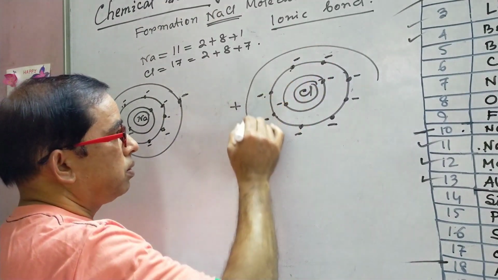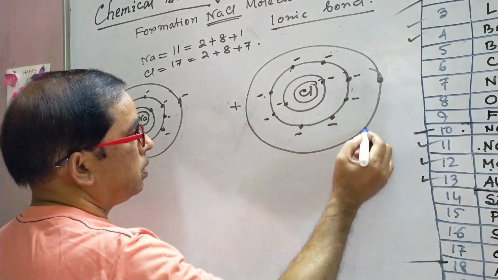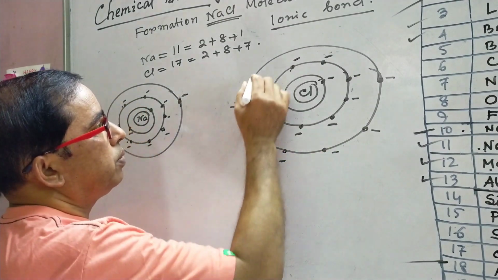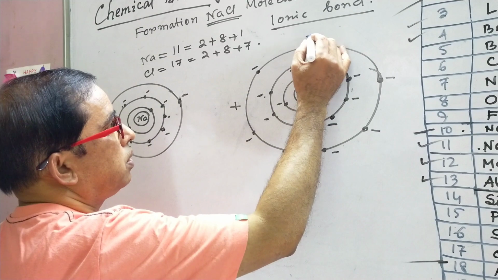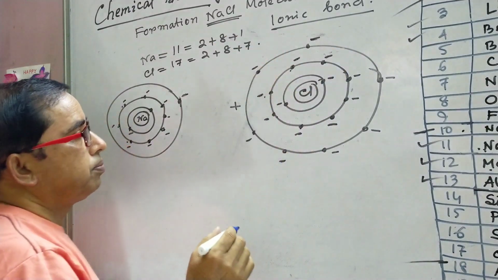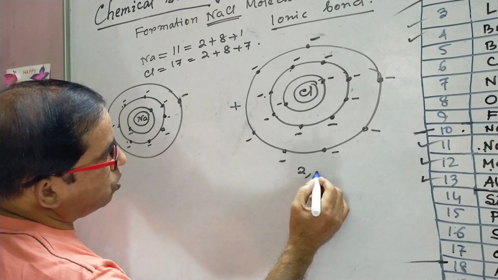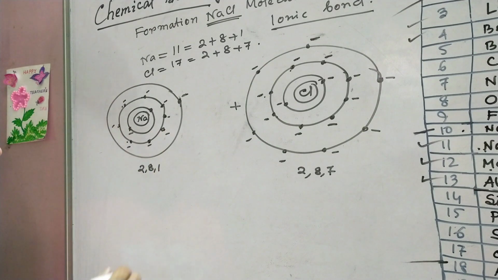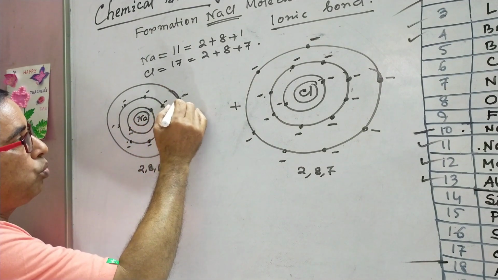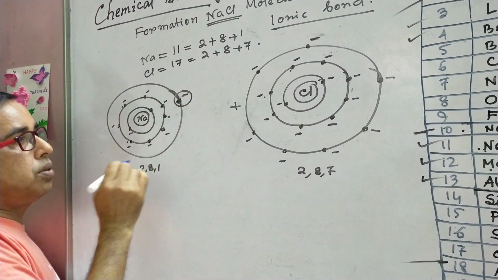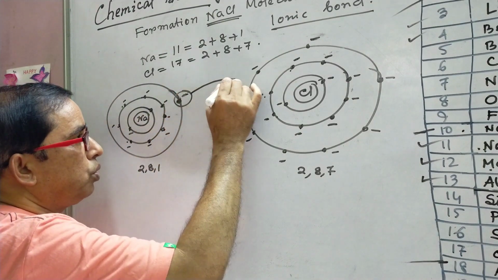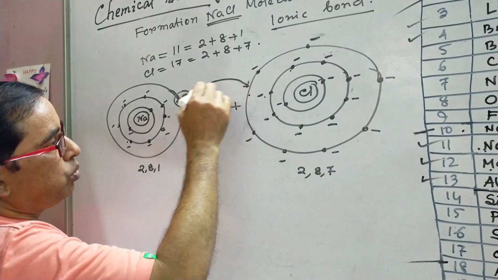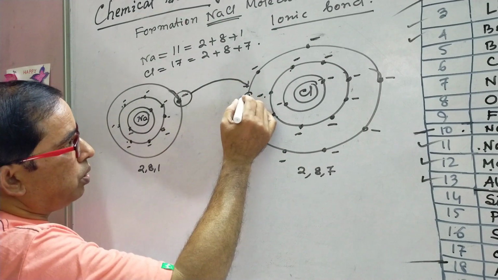And in the last shell, it has 1, 2, 3, 4, 5, 6 and 7 electrons. Its electronic configuration is 2, 8, 7, and here 2, 8, 1. Sodium releases one electron to have the nearest electronic configuration, and it gives this electron to chlorine. And chlorine will gladly accept that electron, and it will place this electron in its outermost orbit.